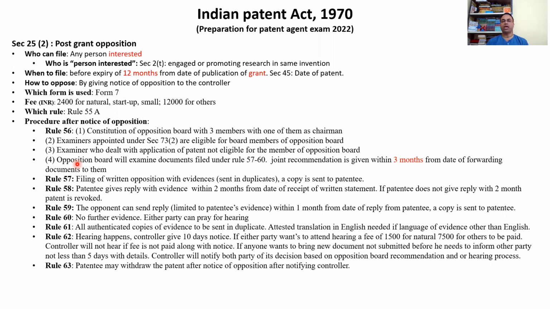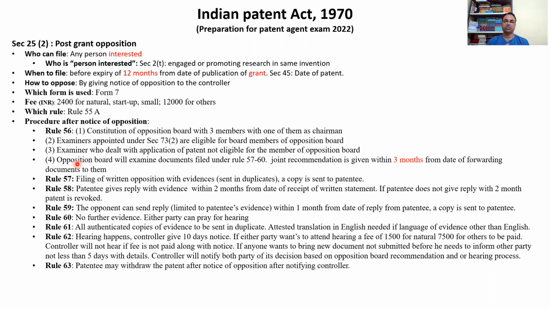Notice of opposition is filed for post grant oppositions, and also for any other notices that will come in later sections, whenever you want to oppose any notification published by the controller and want to understand the procedure. It is the same procedure, rule 56 to 63. I'm going to discuss this procedure only once, and thereafter we'll just refer to it. Whenever I say procedures, we'll just refer to rule 56 to 63.